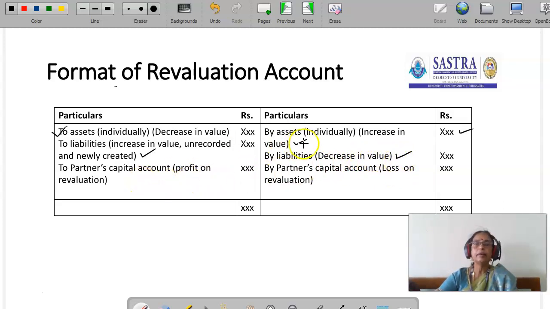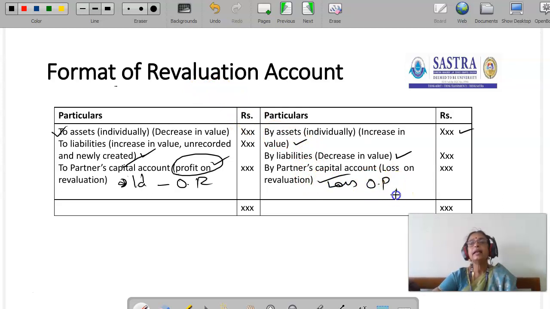And then this account will create either profit or loss. If the revaluation account produces a profit, the net result of revaluation account is a profit, then it should be transferred to partners' capital account, old partners' capital account in the old ratio. Like that, if the revaluation account produces a loss, that also should be transferred to old partners in the old ratio. So this is the format of revaluation account.